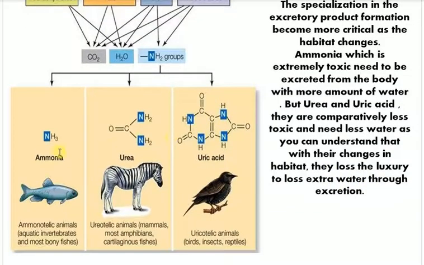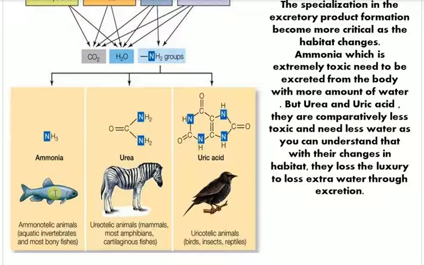The point is, ammonia is generally found in organisms that live in the aquatic environment. They have a huge amount of water, so they have no need to conserve water inside their body. So the excreted product generated in aquatic animals, especially the bony fishes, is ammonia, and it needs to be taken out from the body instantaneously.